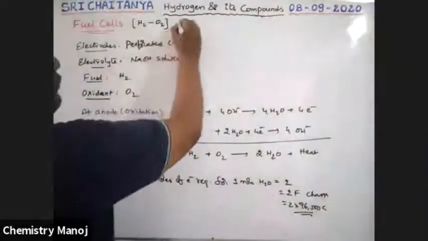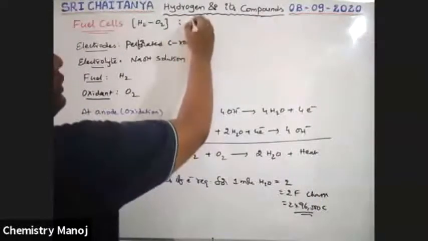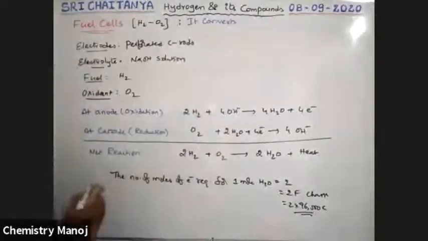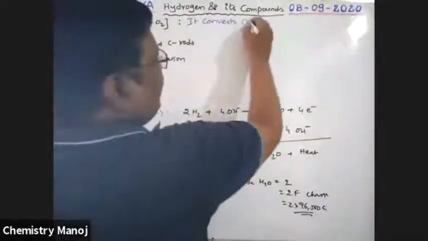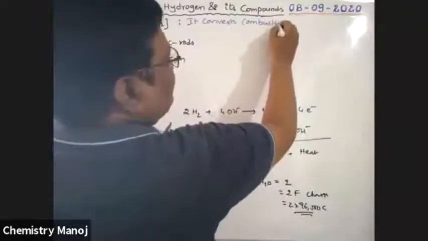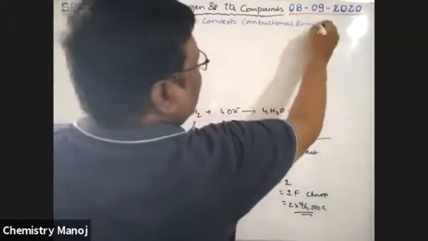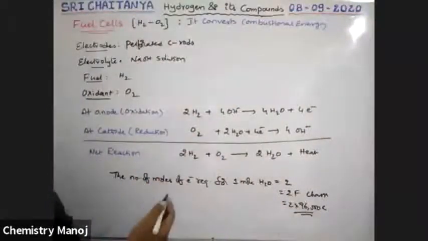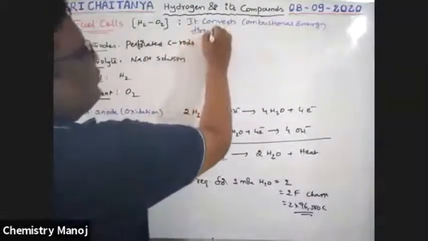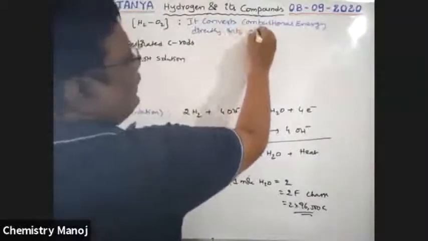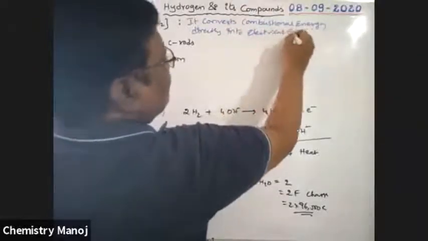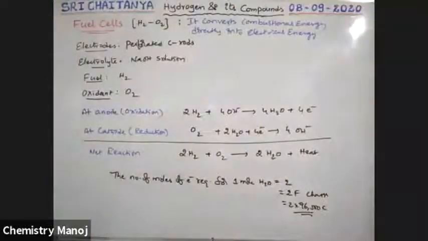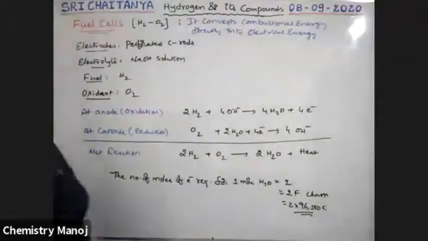A fuel cell is nothing but a device that converts combustion energy, that means the energy released during combustion of any chemical entity, which is called combustion energy, directly into electrical energy. It is the instrument used to convert combustion energy directly into electrical energy.